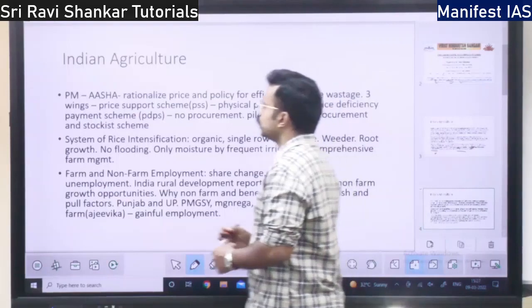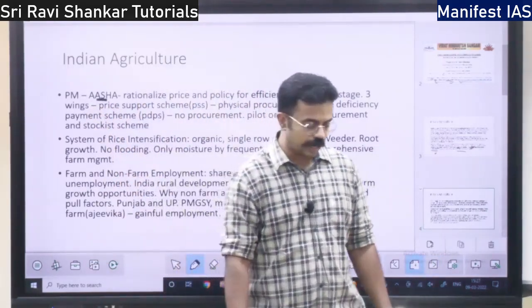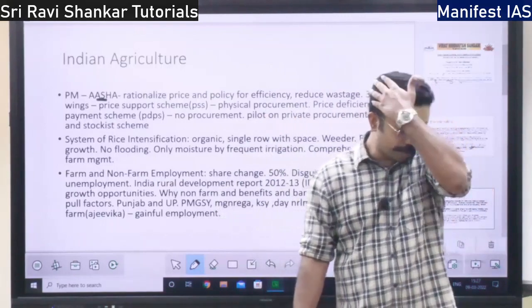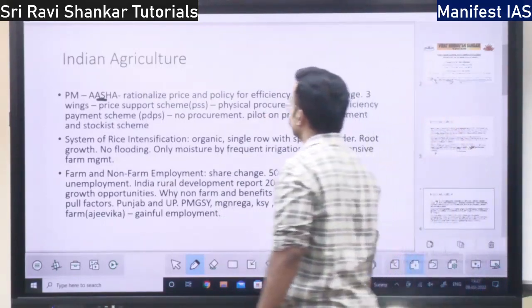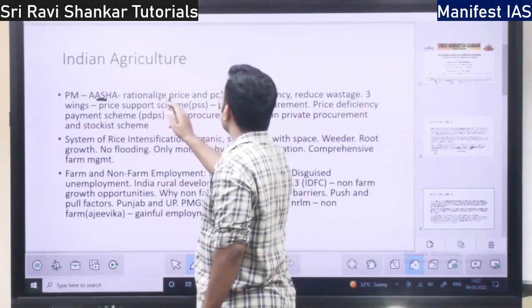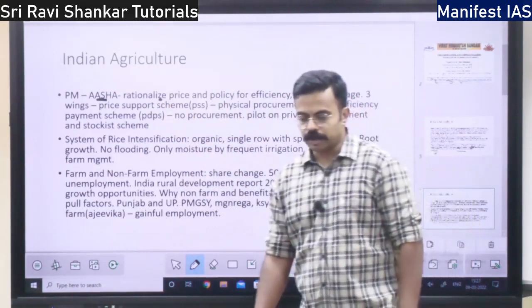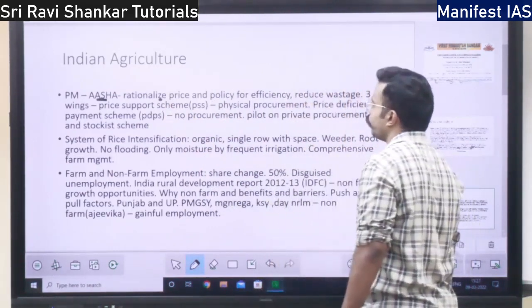Next you have PM-Asha scheme, Annadata Aay Samrakshan Yojana. So what is PM-Asha? It includes three components. It is the rationalized price and policy for efficiency. Why is this scheme required? First we will look at what are the components of the scheme.